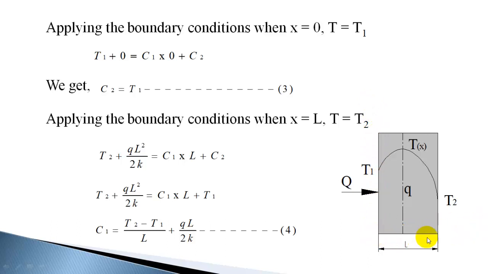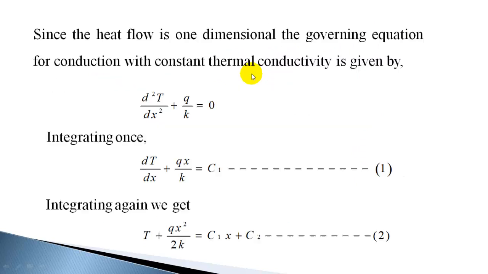Here x is 0, here x is L. So when x is 0, the temperature at the left face is T1, and you can substitute that in the equation T plus Qx square by 2K is equal to C1x plus C2. With x equal to 0, the terms containing x become 0. Now you get T1 as C2. When x is 0, T is T1, and you get C2 as T1.